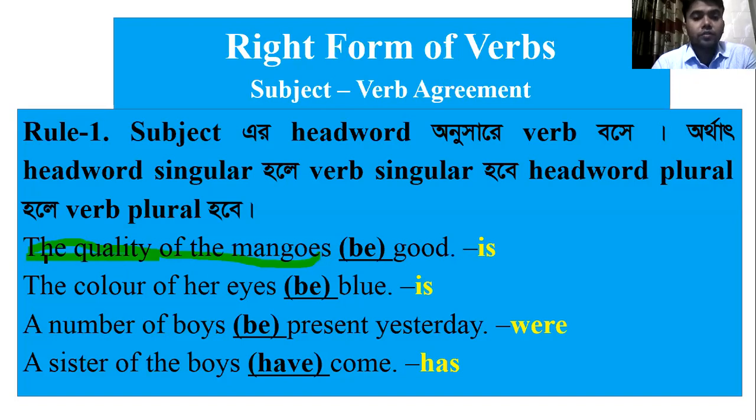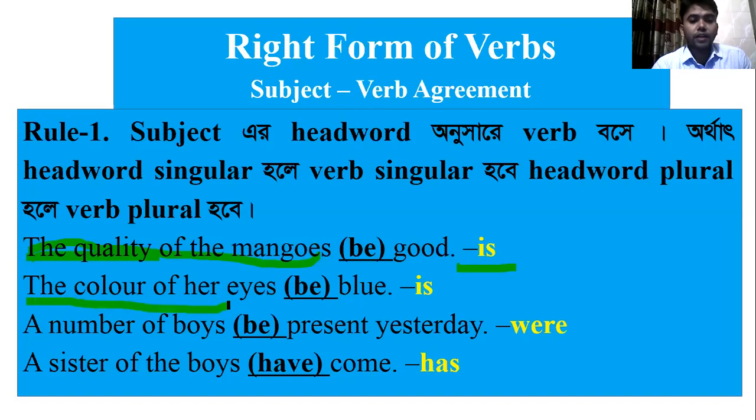So here the quality is third person singular number. That's why I have to write a be verb: am, is, are, or was, were. Among all of these, if the sentence indicates present indefinite tense, the verb should be is. The quality is third person singular number, that's why here is.